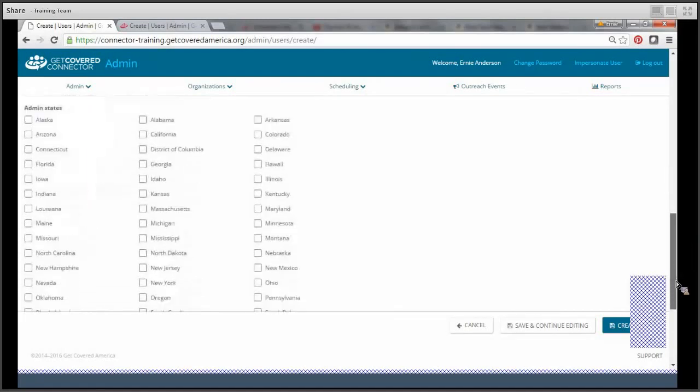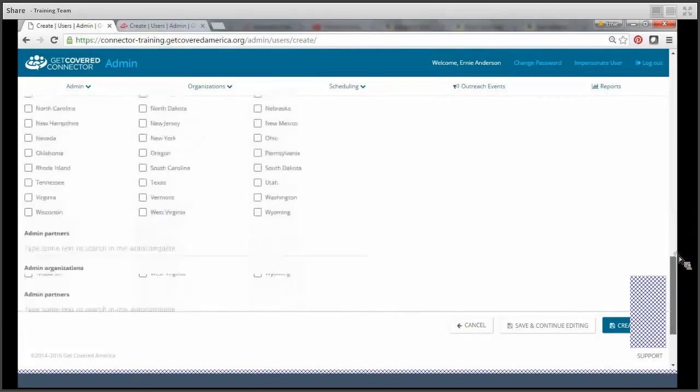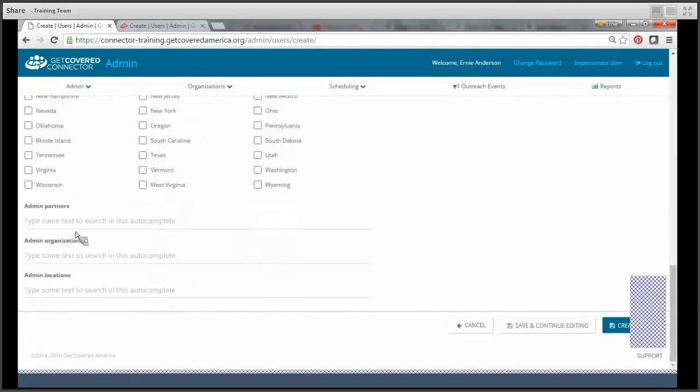You'll also notice admin states. These boxes here allow national partners or those organizations working across multiple states to select which states the user should have visibility access to. This bottom section here, the admin partners, admin organizations, and admin locations, is probably the most important part when you're creating a user.